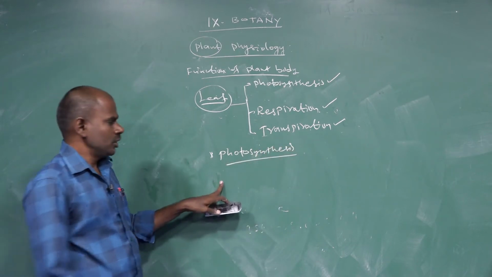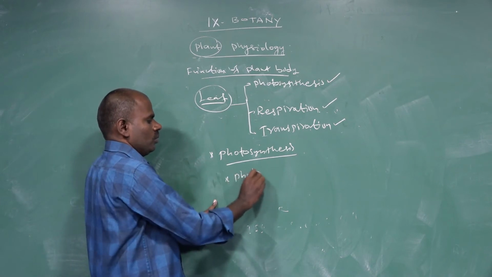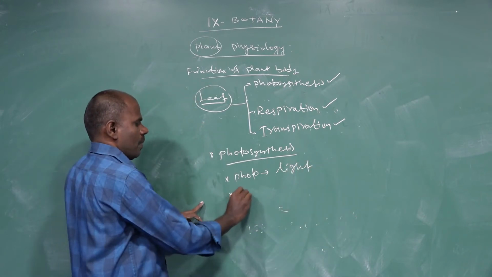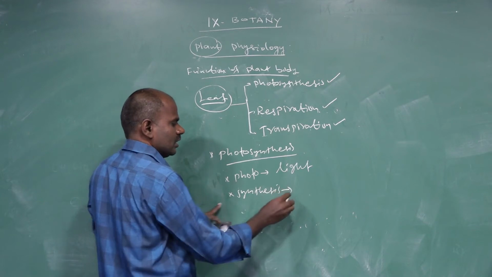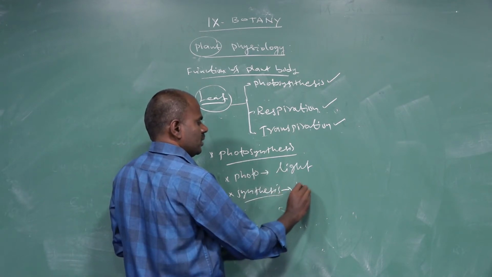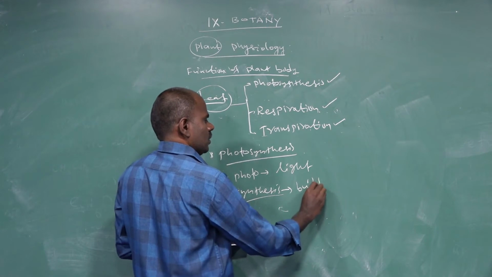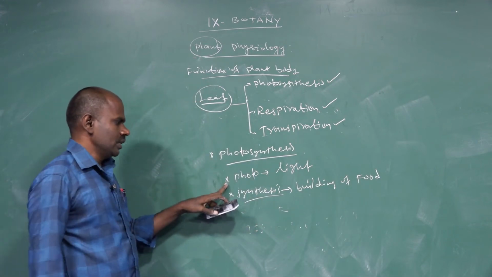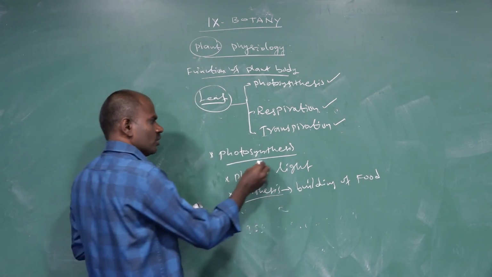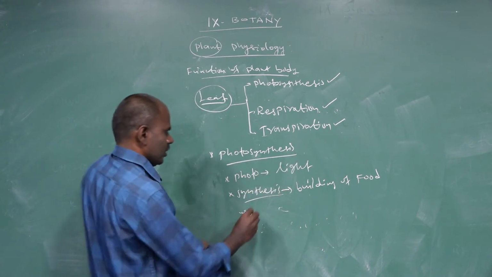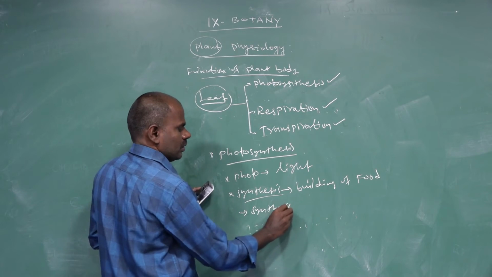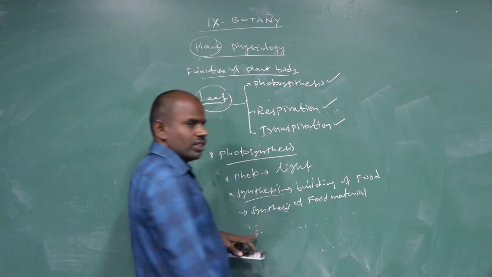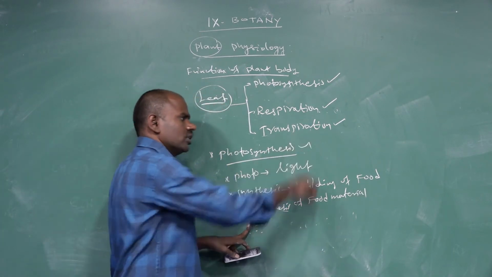So what is photosynthesis? Photo refers to light. What is synthesis? Synthesis means building of food. Photo refers to light, synthesis refers to building. Photosynthesis means the synthesis of food material with the help of light energy. That is called photosynthesis.